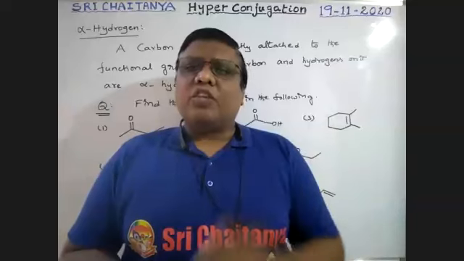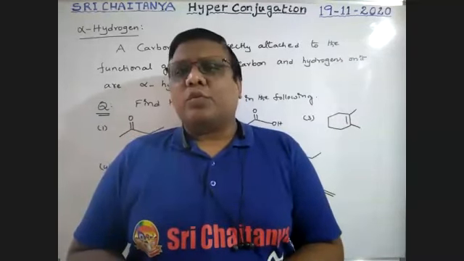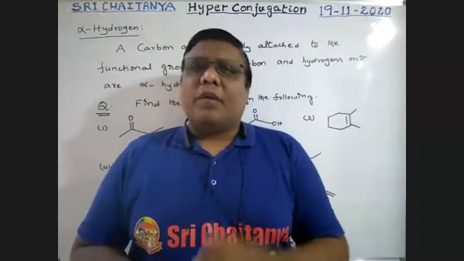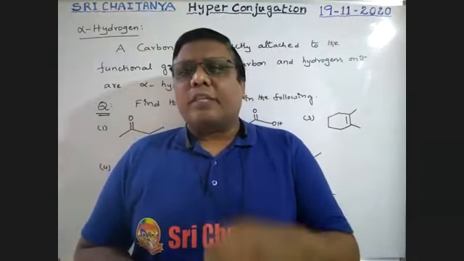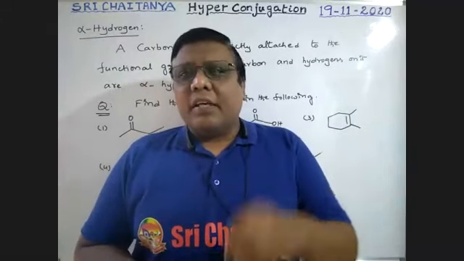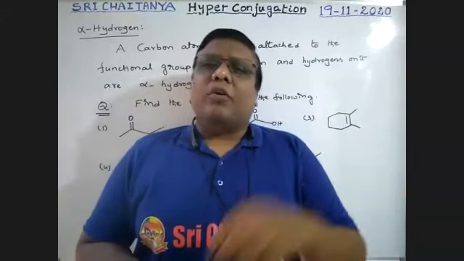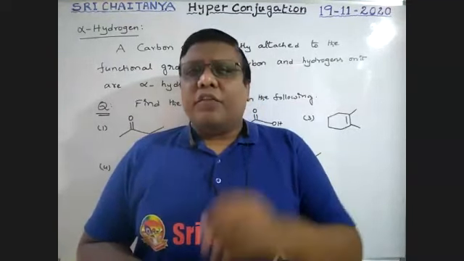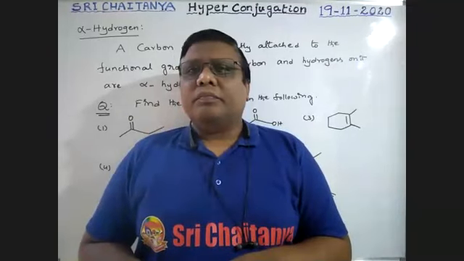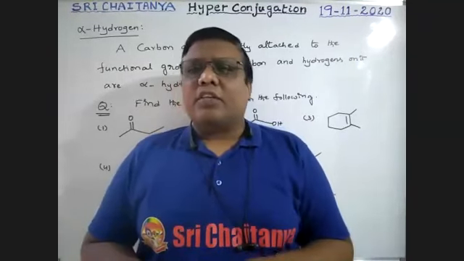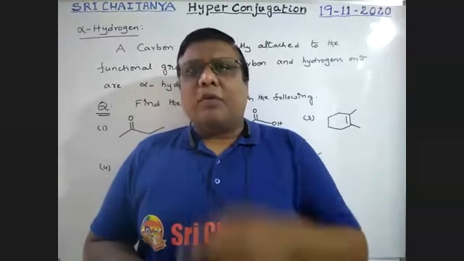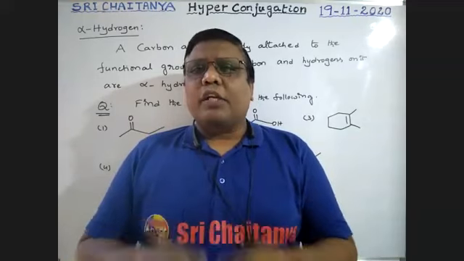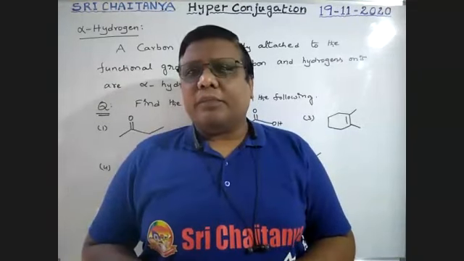Already, at the time of the functional group explanations, I explained alpha hydrogen, but once again I am explaining it in detail here because it plays an important role in hyperconjugation. If you want to understand the hyperconjugation concept, you must know about alpha hydrogen. Otherwise, it is not possible. The hyperconjugation concept totally depends on alpha hydrogen.